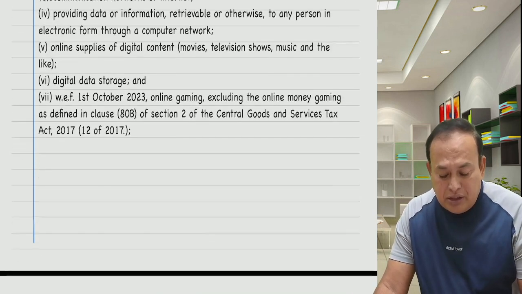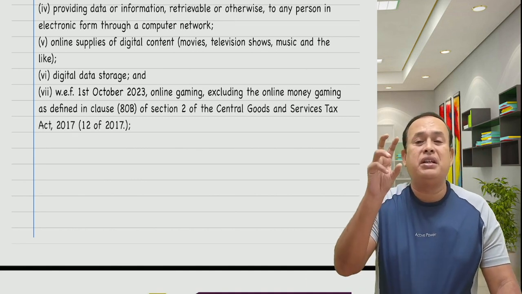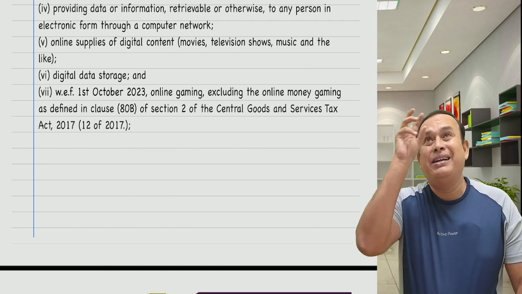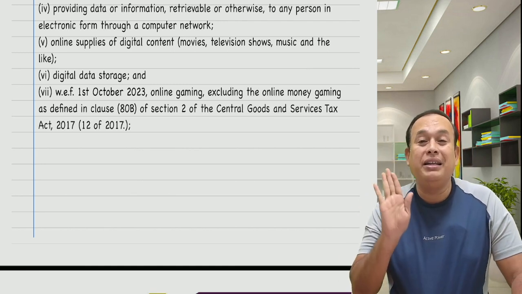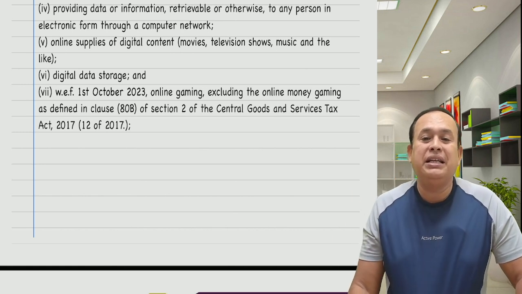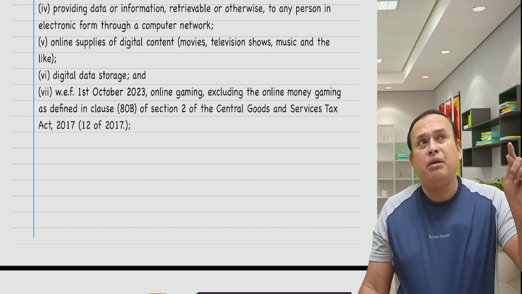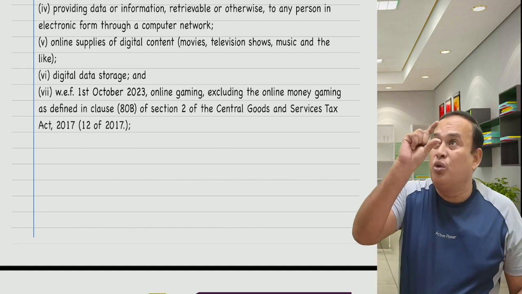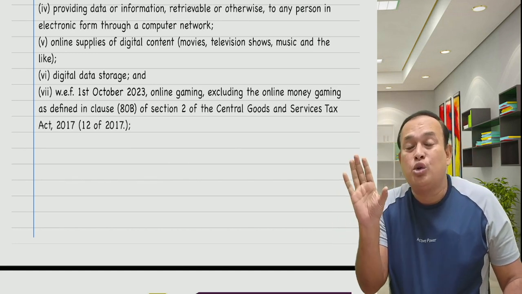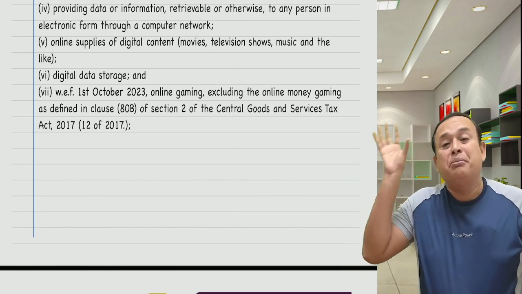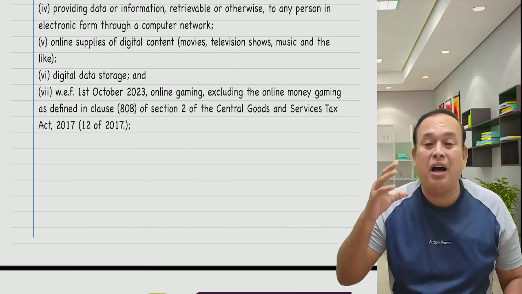And from 1st October 2023, what they did here is that online information database access and retrieval services, OIDAR, includes online gaming but excluding online money gaming. As you are aware, online gaming includes online money gaming, but under the OIDAR it includes online gaming but does not include online money gaming. Meaning thereby, online money gaming is also carried out with the help of the internet or digital network.